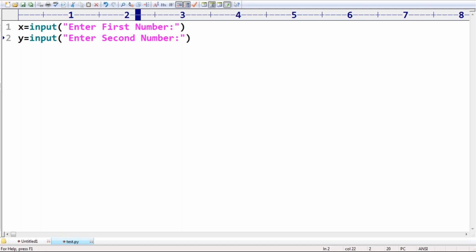Now what is my requirement? These two numbers are going to be stored in the form of string values, but compulsorily we need to convert them into number type. That's why i is equal to int of x, and j is equal to int of y. Don't worry about that.